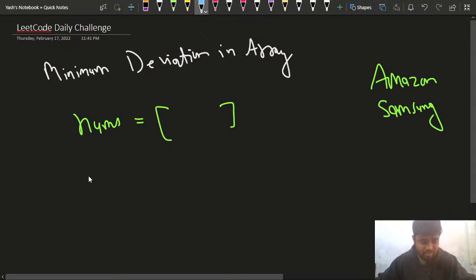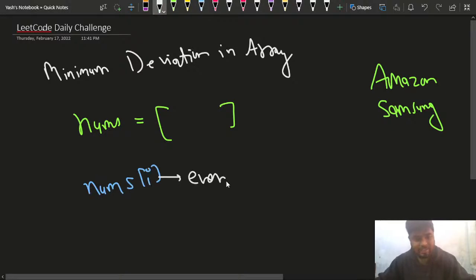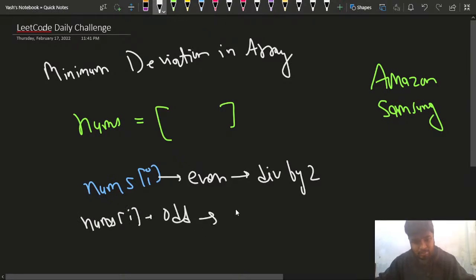You will be provided the array nums, and you have two choices. Suppose there is one element, the current element is nums of i. If the current nums of i is even, then you can divide it by 2. If the ith element is odd, then you can multiply it by 2 and make it even, right?